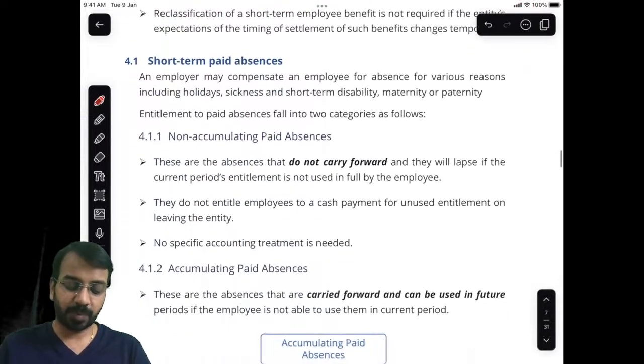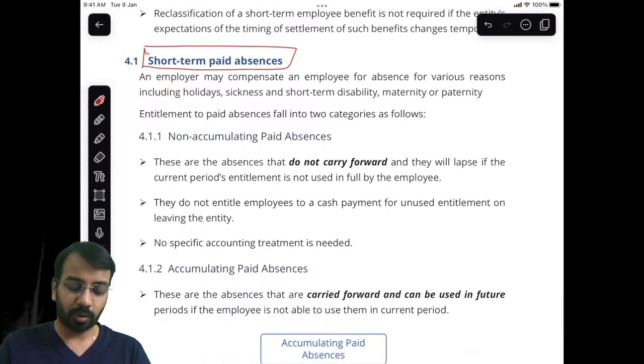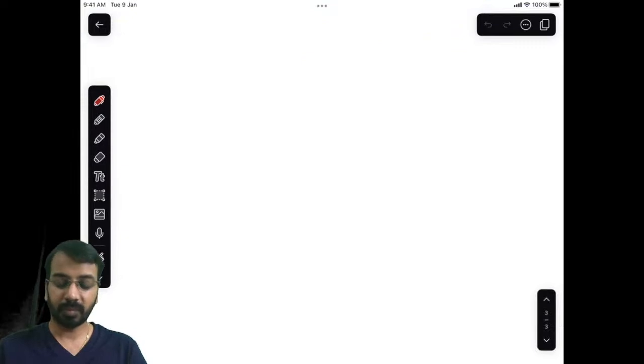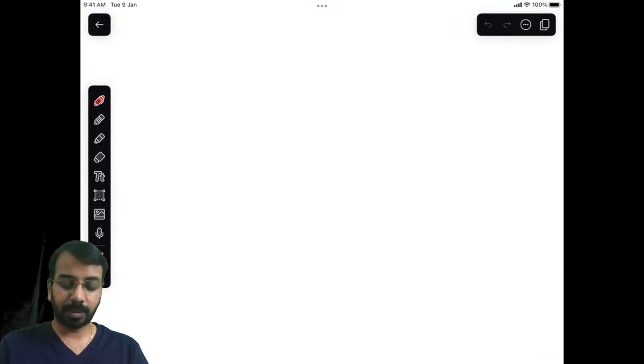Now, the aspect where we have challenge or slight amount of computation required is short-term paid absences. Now, what is this paid absences? Let me give a simple example. A company may give something like, let us say, 12 paid leaves, 24 paid leaves.